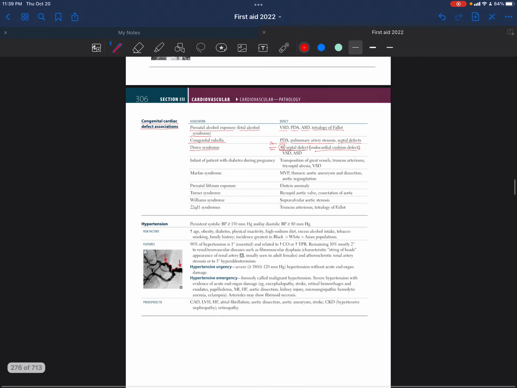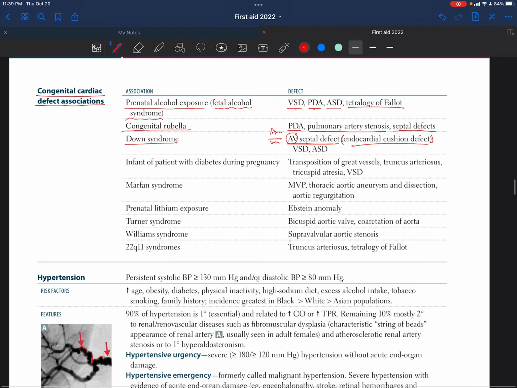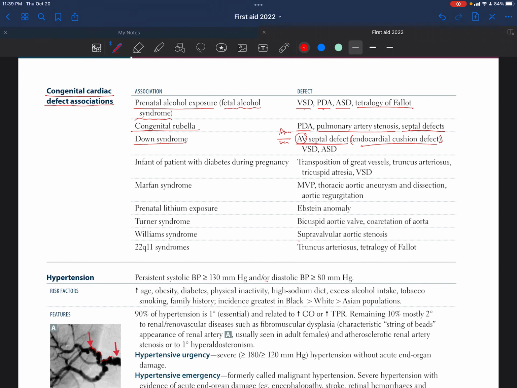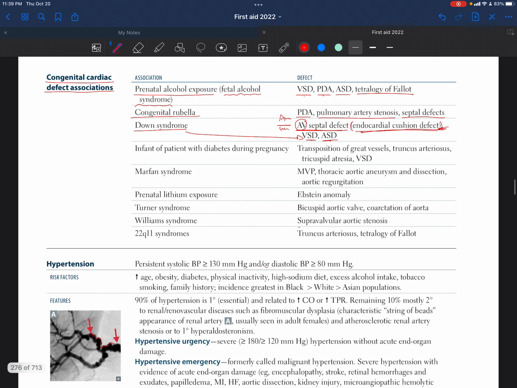So as we said here, if we have Down syndrome, we could have a defect in the atrioventricular septum. That is why it's called endocardial cushion defect, because it's the source. And also in Down syndrome, we could have VSD and ASD.